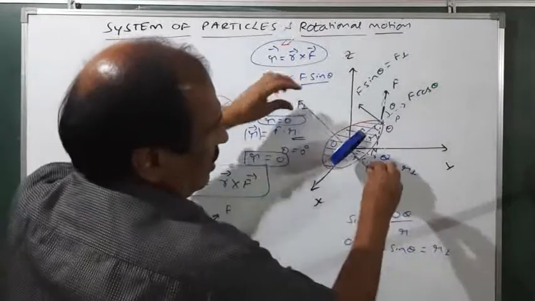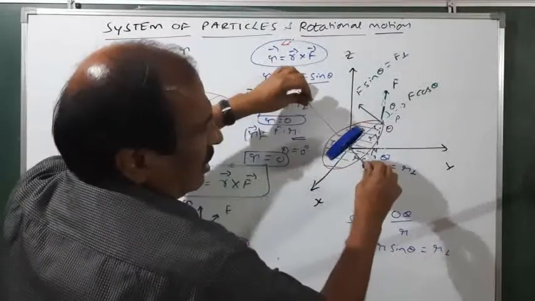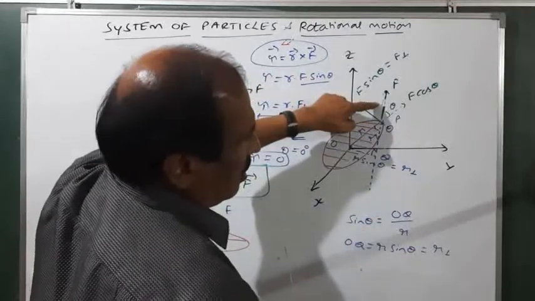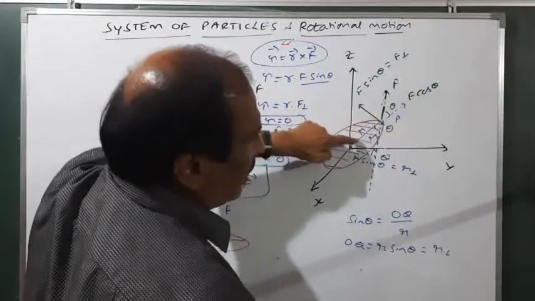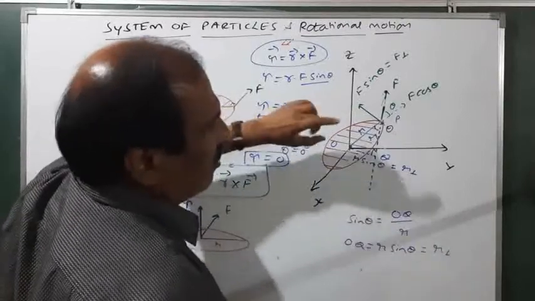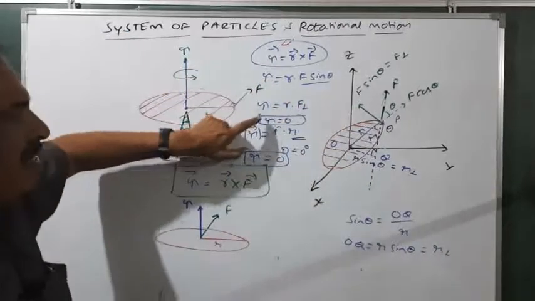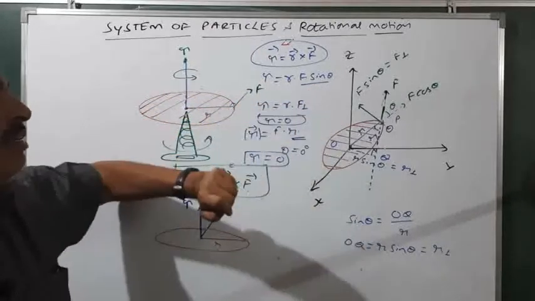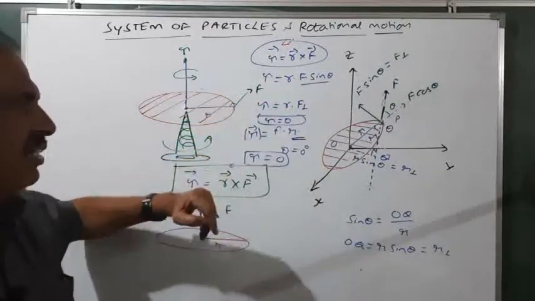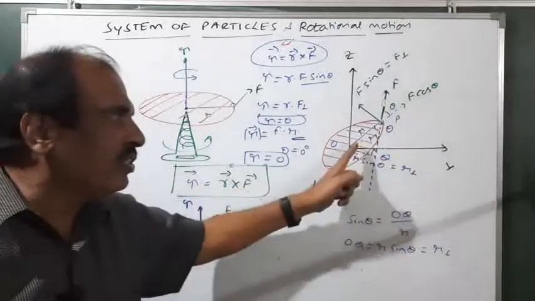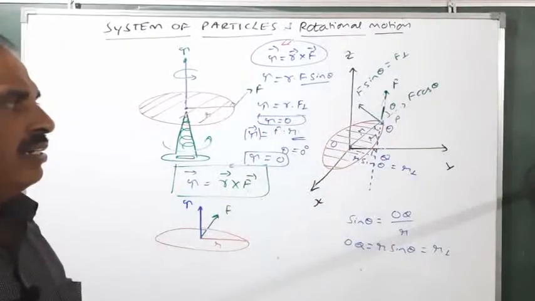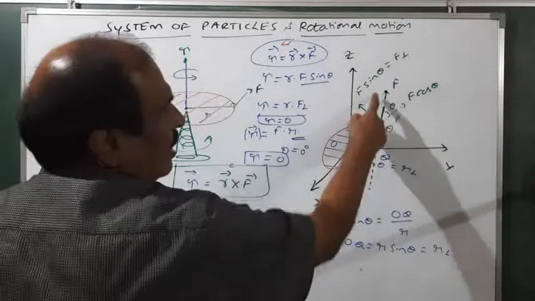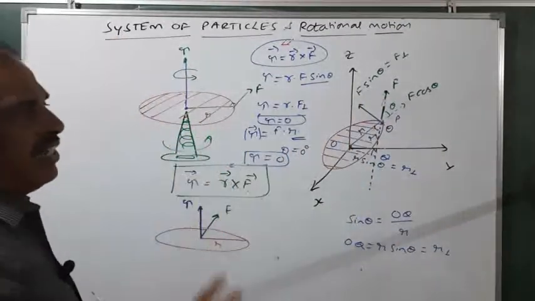This is the direction in which torque is acting. It depends upon the force and the angle made by the force with respect to r. Therefore, if theta equals 90, please remember torque is maximum because sin 90 is 1. If theta equals 0, torque vanishes. If r equals 0, then also torque vanishes. If the force equals 0, then also torque vanishes. Under these three conditions, torque is 0.